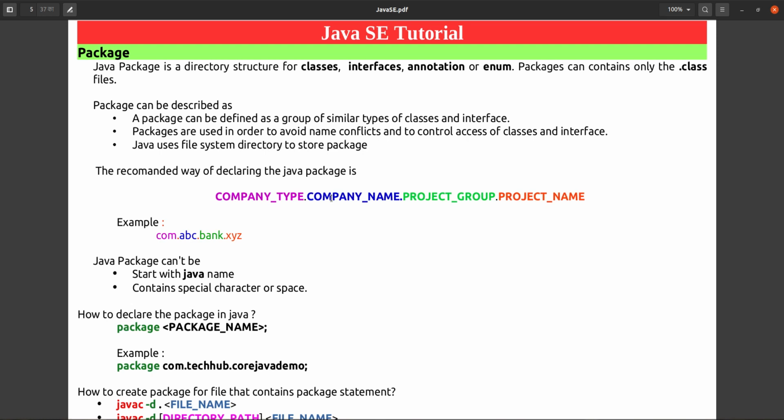Third one is the project group. Suppose company A is building banking projects, and there are so many banks in India. That same company can build two projects for bank X and bank Y. So how will you give the name?